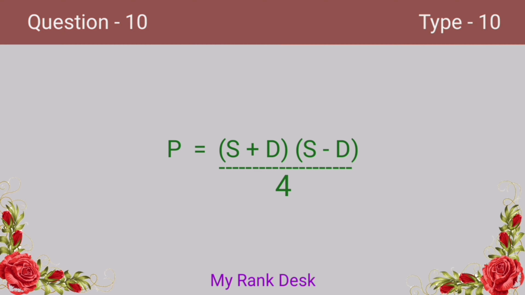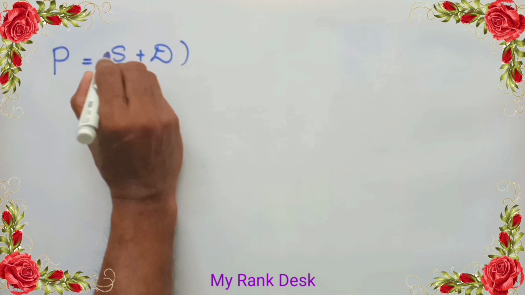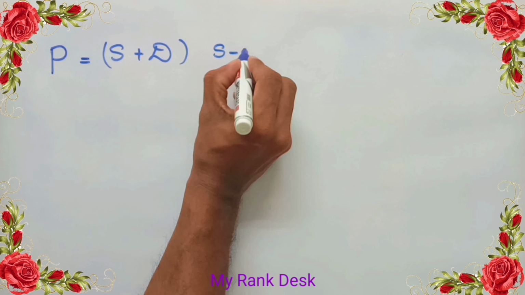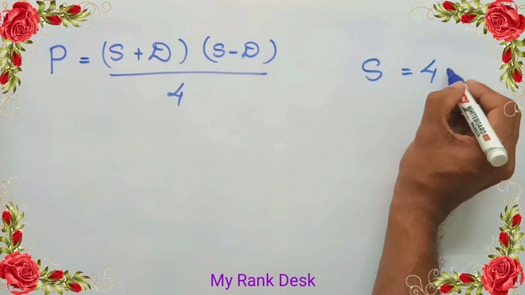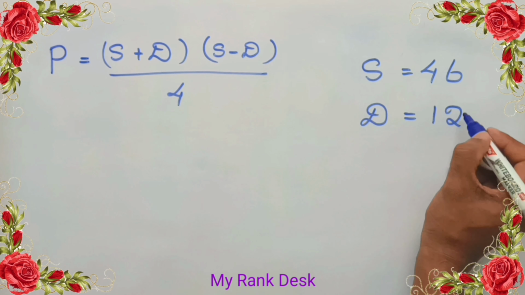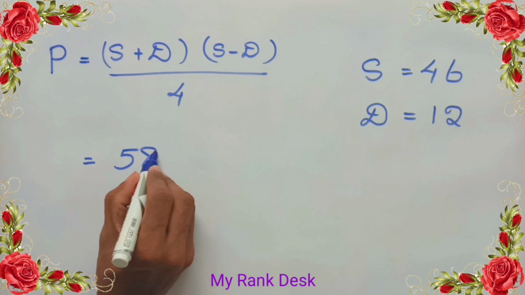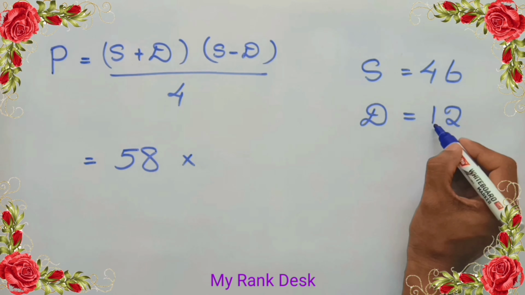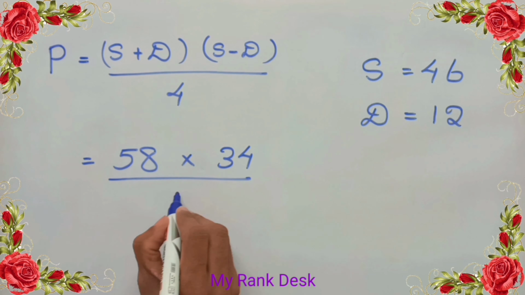Let's solve the problem. We know that product of the two numbers P equal to sum plus difference into sum minus difference, the whole divided by 4. And given that sum is 46 and difference is 12. That is, sum plus difference is 46 plus 12 is 58, and sum minus difference is 46 minus 12 is 34. That is 58 into 34 by 4.